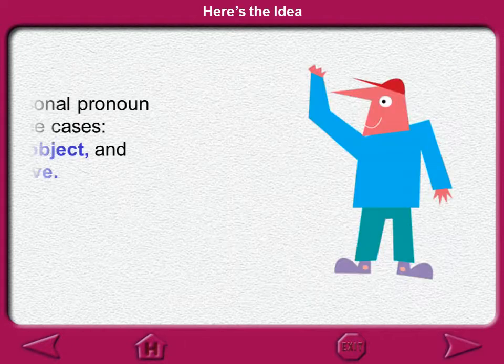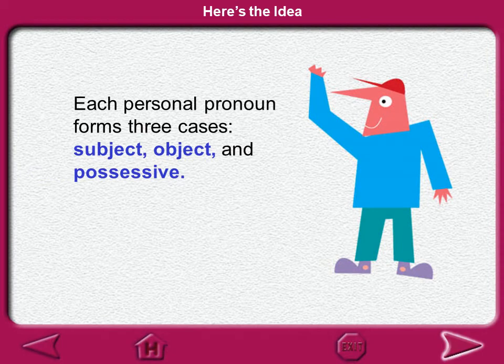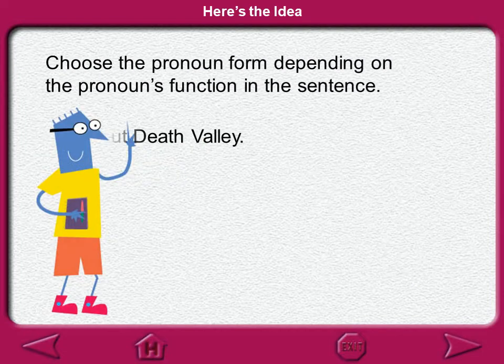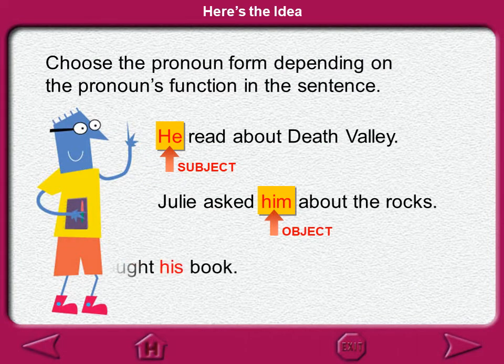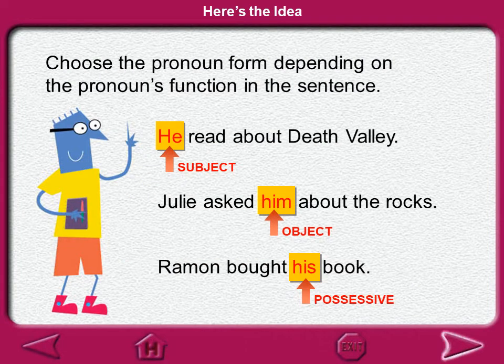Okay, next. Each personal pronoun forms three cases: subject, object, and possessive. Choose a pronoun form depending on the pronoun's function in the sentence. Subject, he. He read about Death Valley. Object, Julie asked him about the rocks.